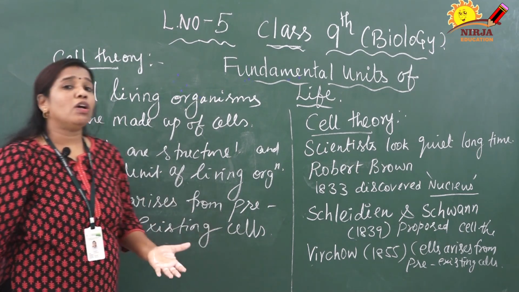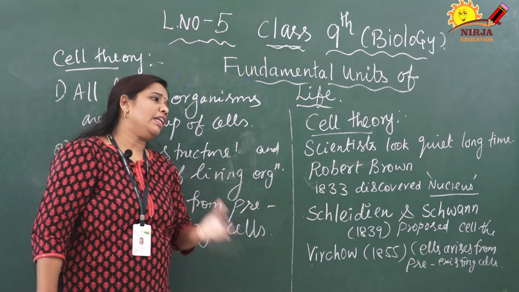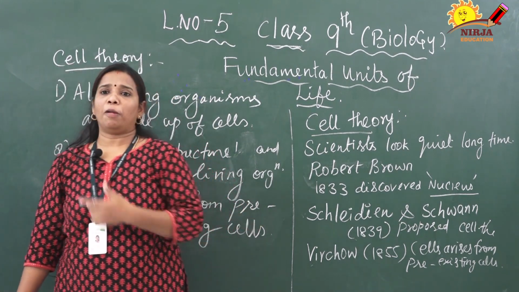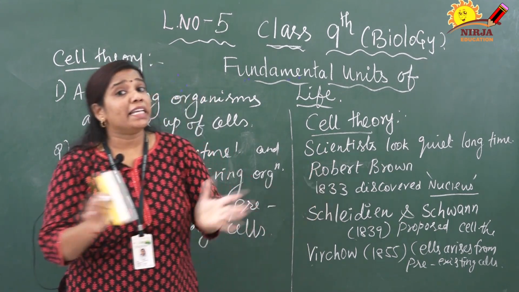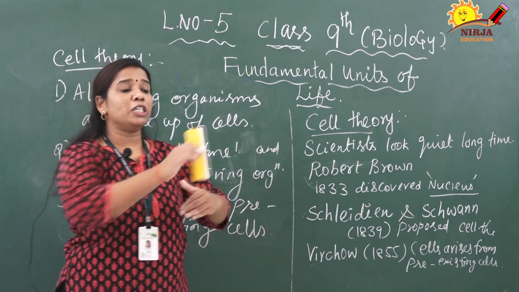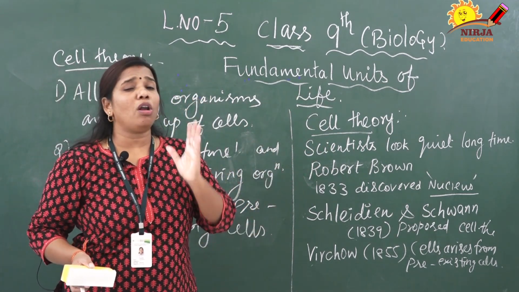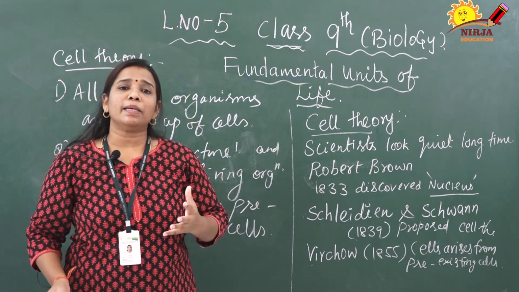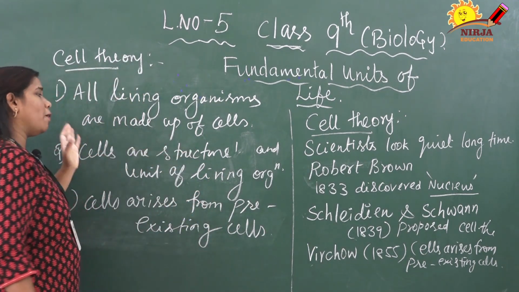First point: all living organisms are made up of cells. As we all know, I already told that the cell is the basic unit. Any living organism, even a rat or bacteria or elephant or human being or plant, all living organism bodies are made up of cells, but the arrangement of cells may be different. All the houses and buildings are not the same, right? The arrangement of bricks is different. In the same way, the body arrangement may be different, but all are made up of cells. Even a small organism or a big organism, all organism bodies are made up of cells. That is the first point: all living organisms are made up of cells.